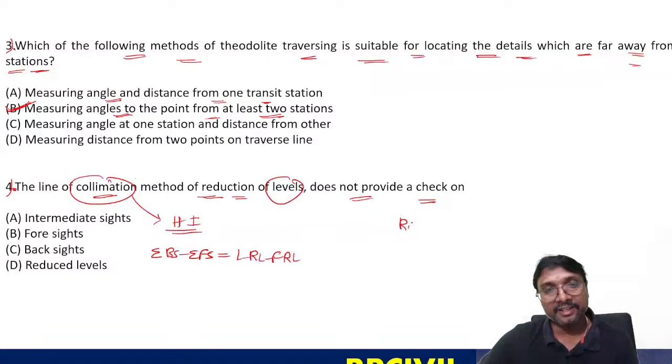Now the rise and fall method. If you update it, it is the same: the sum of the back sides minus the sum of the fore sides is equal to the last point reduced level minus the first point reduced level. It is also equal to the sum of the rises minus the sum of the falls.